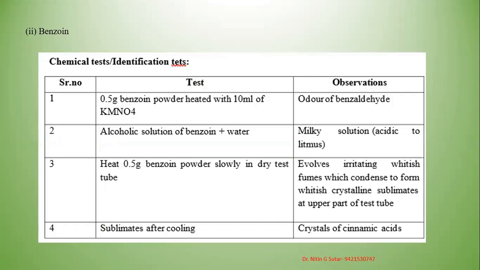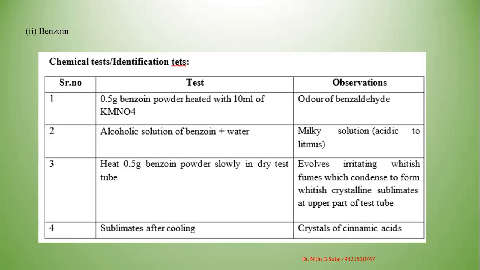Now, the same one, what is the test we have to observe? An alcoholic solution of the benzoin is treated with water, and a milky white solution is obtained, which is acidic to the litmus. For GPAT, the question can be asked: when an alcoholic solution of benzoin is added to water, it turns milky white, and is it acidic or alkaline? It is acidic.